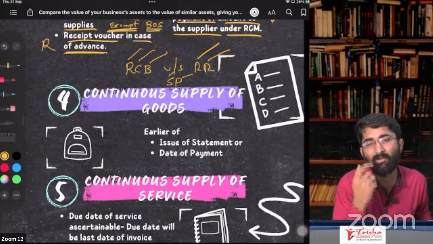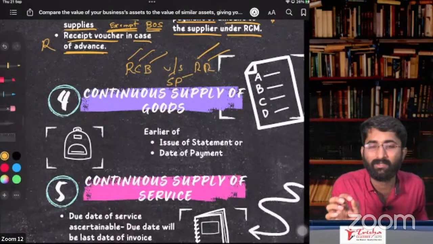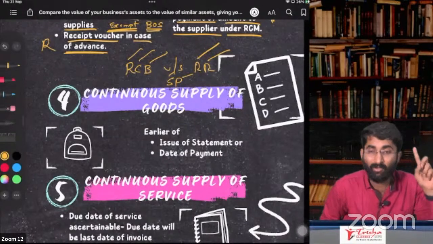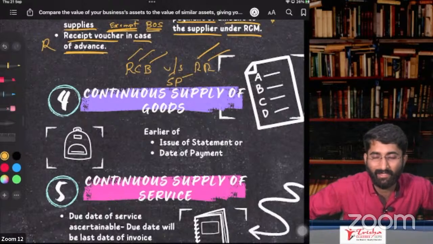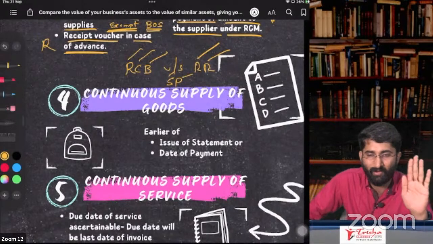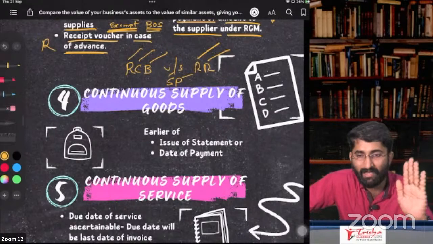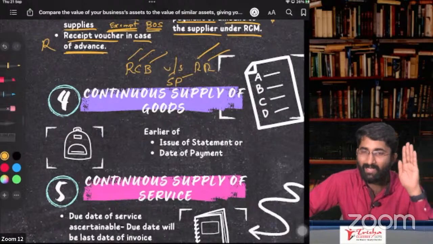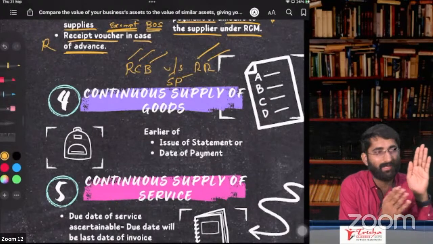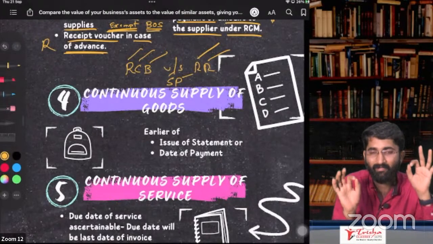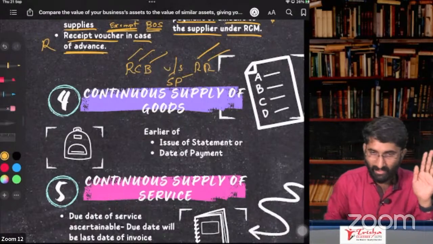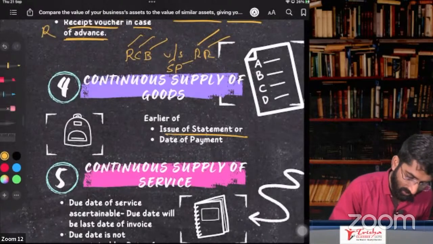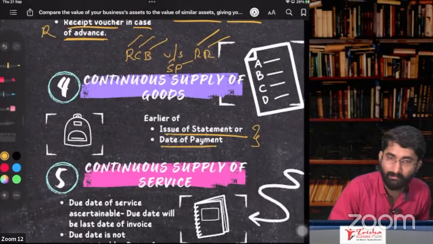Now, when I have to give the invoice in case of continuous supply of goods, a statement will be given by the supplier. Mangalore MESCOM, Mangalore Electricity Company, every month will provide you one statement. That statement itself is the bill, the invoice. That is the date of giving the invoice: the earlier of statement or date of payment, whichever is earlier.